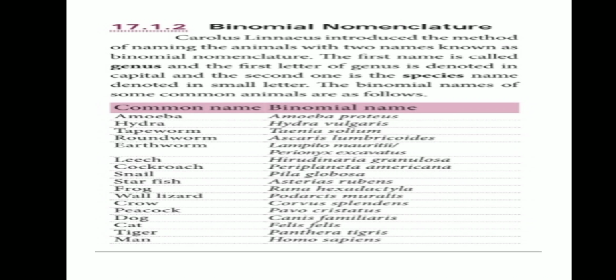In the next class, we are going to discuss about vertebrates as well as invertebrates. Vertebrates means what? The organisms whichever is having the backbone are coming under vertebrate, and the organisms which don't have the backbone are called as invertebrates. So let's discuss about that in the next class in detail. Thank you.